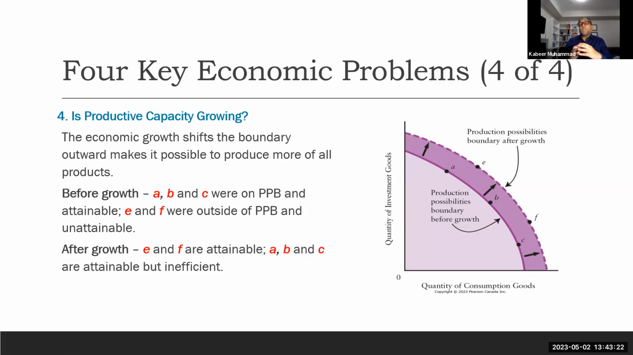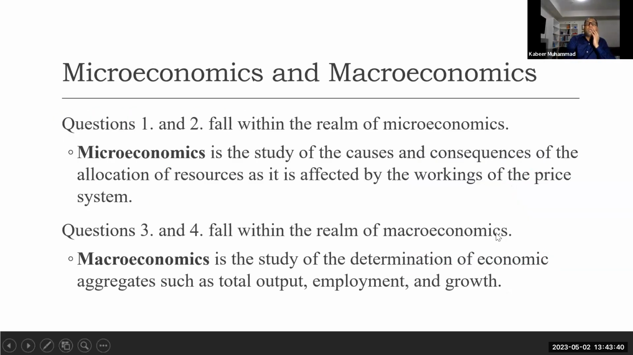But at the same time, it is also possible that this curve can shift inward, and that is due to wars, or destruction of resources through wars, earthquakes, flooding, and all these natural calamities, which can cause the production possibility frontier to shift inward.